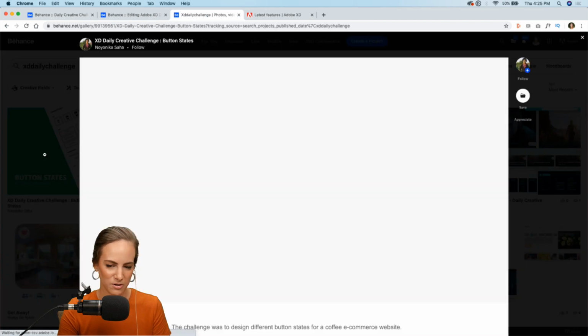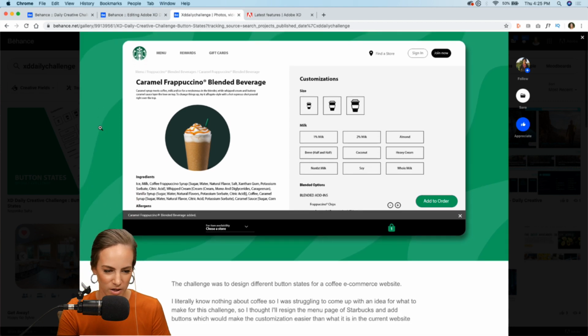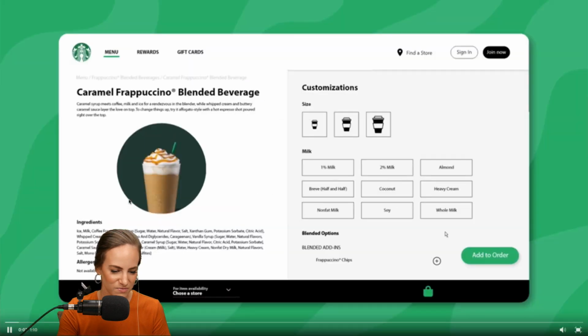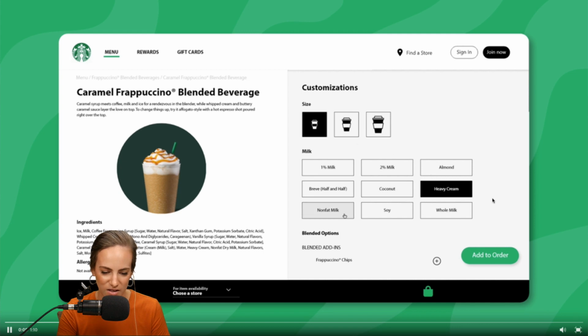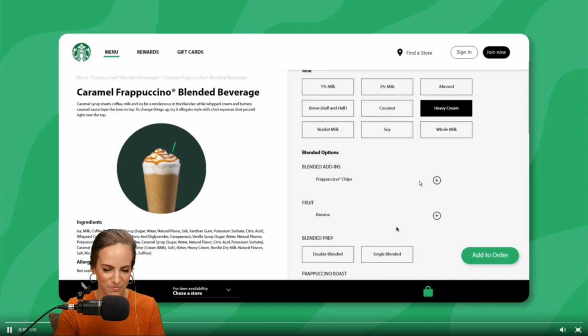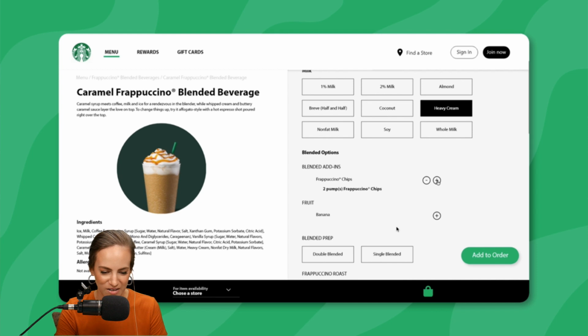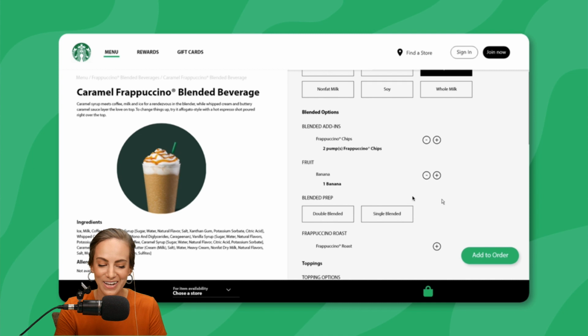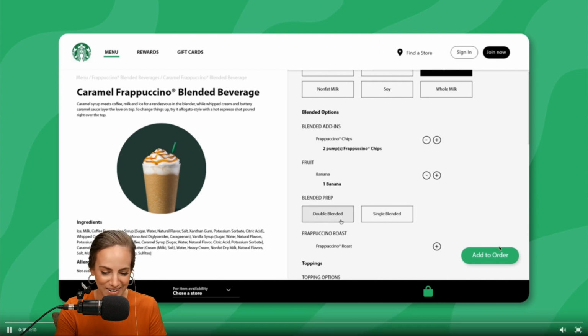Let's look at this one. Very quickly, Starbucks. My fave. I actually haven't had Starbucks in a while. Very sad. Okay, cool. We've got hover, press. Awesome. Yeah, this looks great. Adding some Frappuccino chips. Bananas. Fancy. This is a fancy drink.